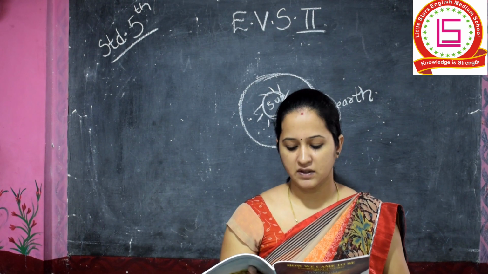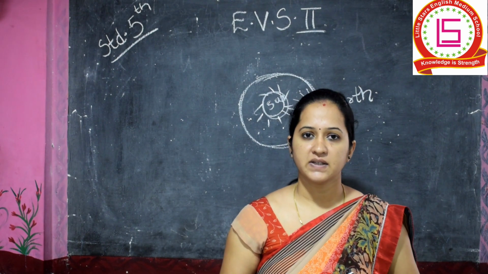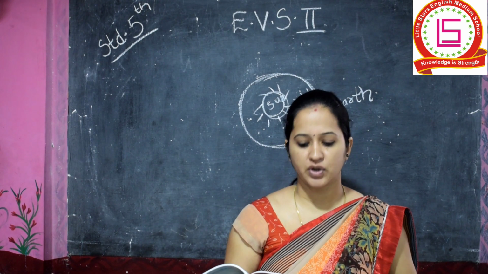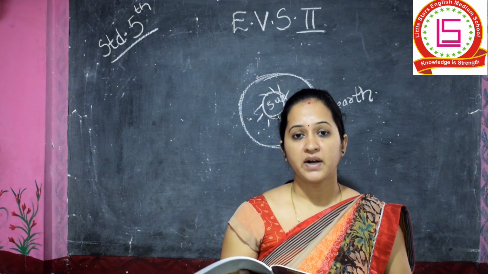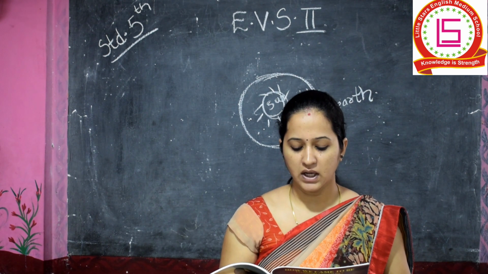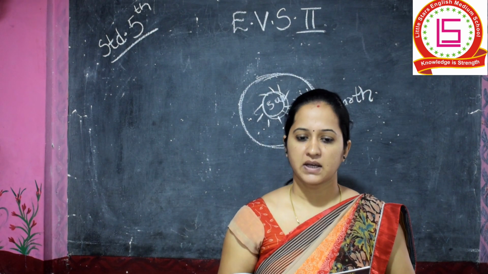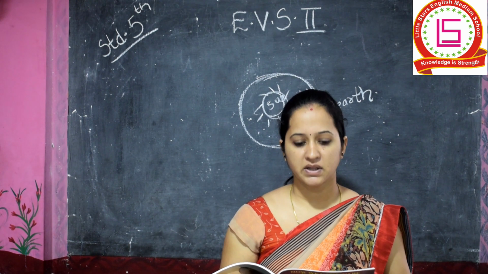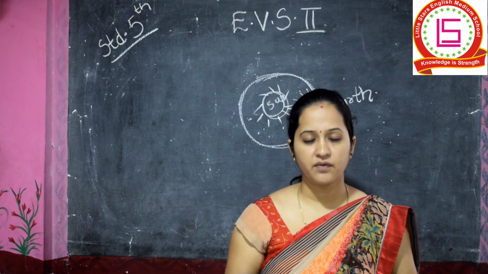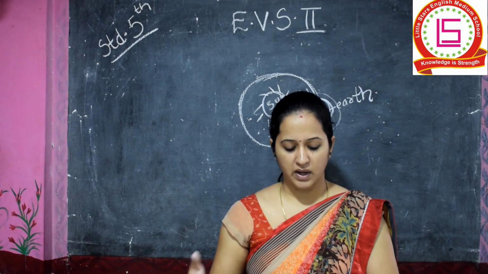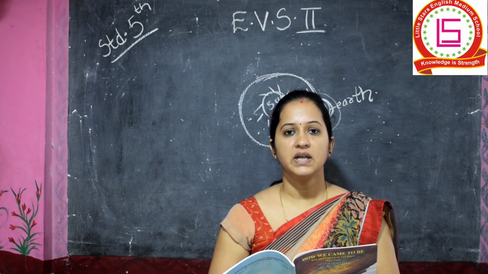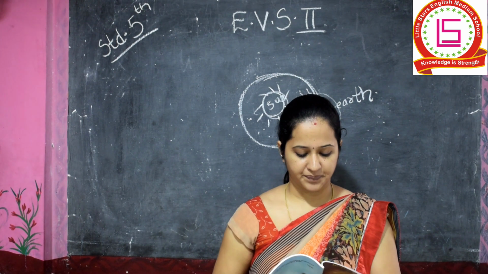When 100 years go by, a century is completed. When 10 centuries, that is 1000 years, are gone, a millennium is completed. Such a method of dividing time is known as unilinear division of time. In this way in which we divide time, it is called unilinear division of time.